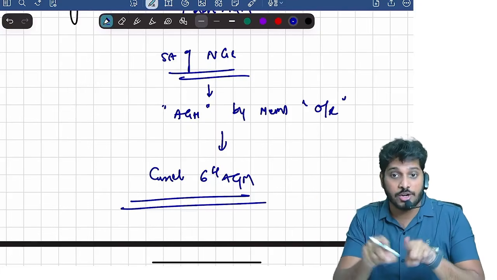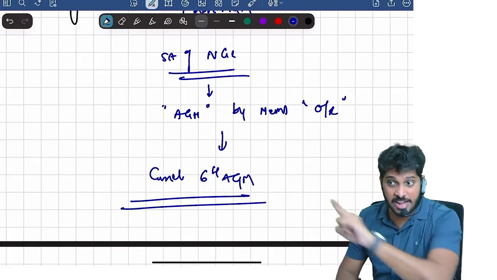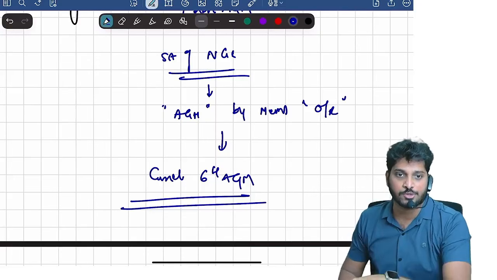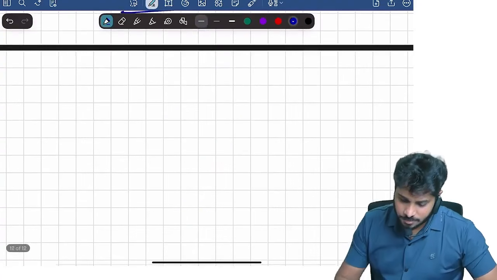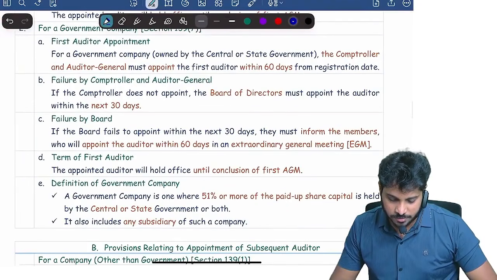You will do audit of 5 financial years. You will be doing audit of how many financial years? 5 financial years. You will audit the related books of accounts and financial statements, and you will give audit reports on those 5 financial years. Are you clear? Understood?